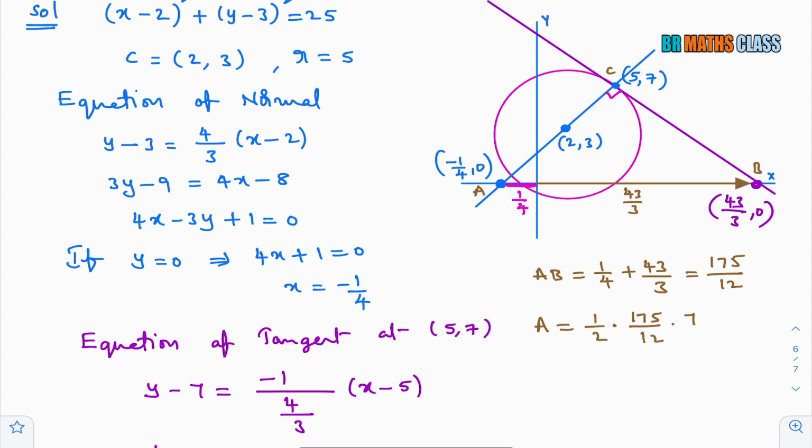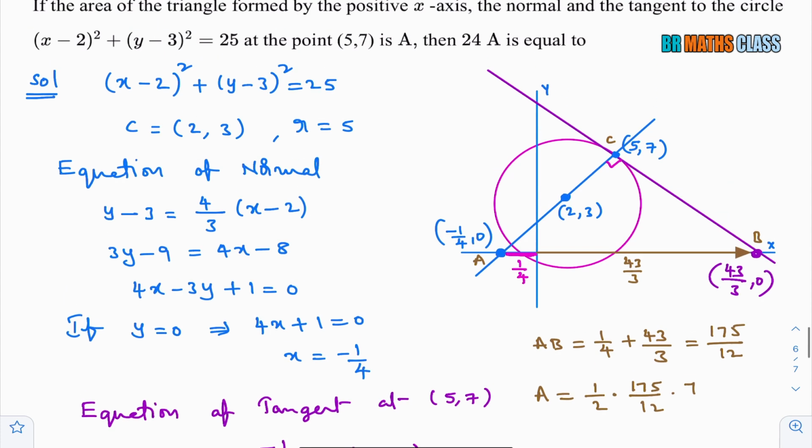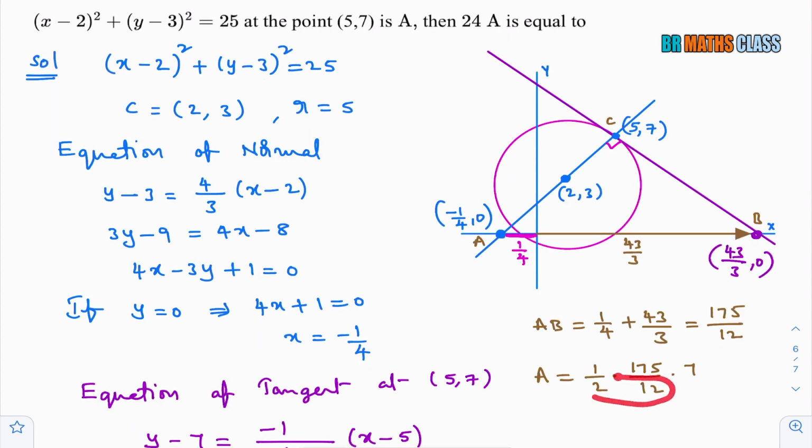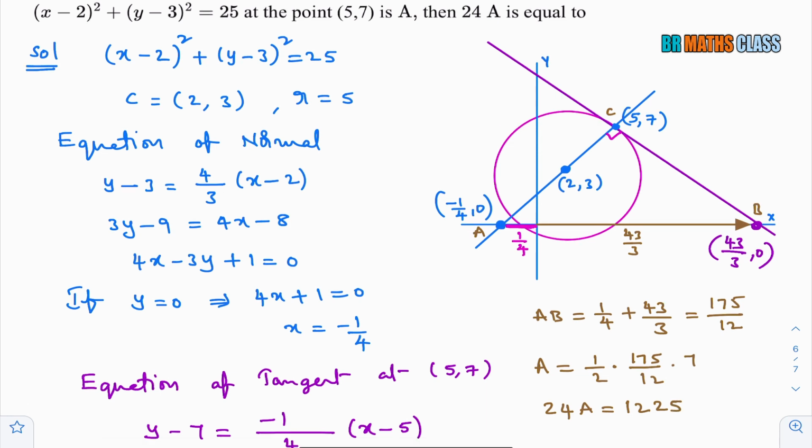Height is 7. So what are they asking in the question? In the question they are asking for the value of 24A. You observe here 2 into 12 is 24. Take 24 to the left hand side. What will you get? 24A equals 175 into 7. 175 into 7 is 1225. Therefore, the answer is 1225.